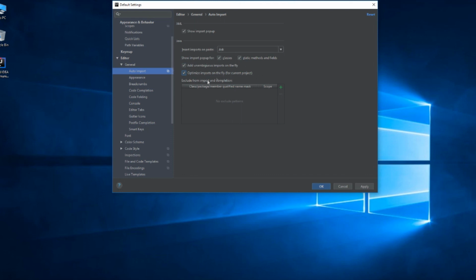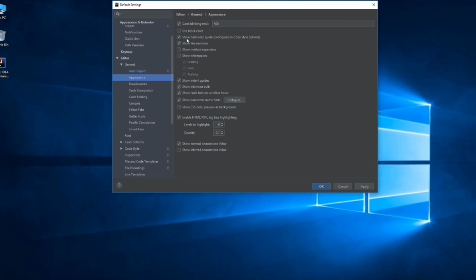You will understand the meaning of these two options later. For now, just select them, and after that just go to the appearance and check Show Line Numbers checkbox. It will simply show us line numbers on our code editor, for convenience of course. If it's not selected, make sure to select that and then click Apply and OK.